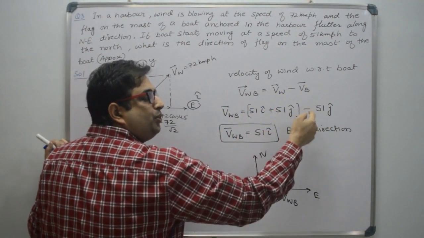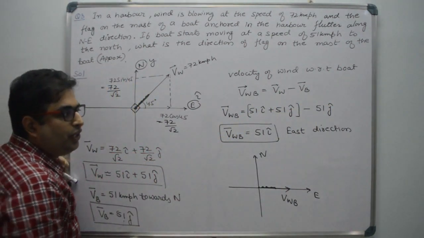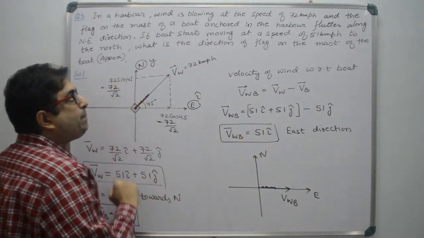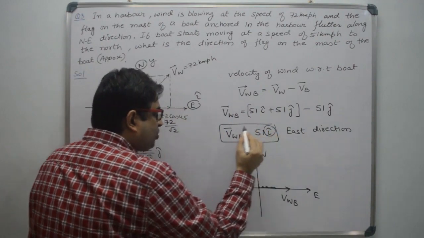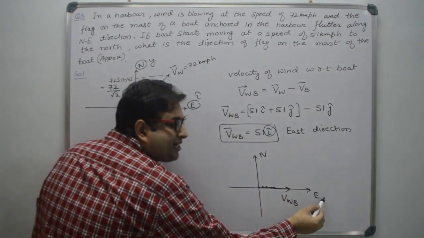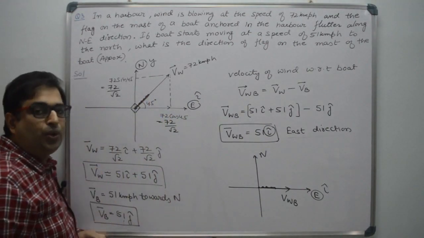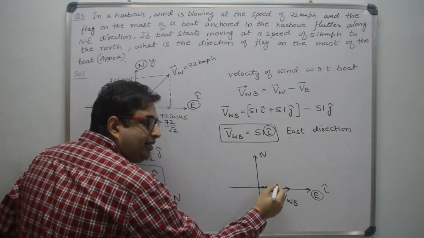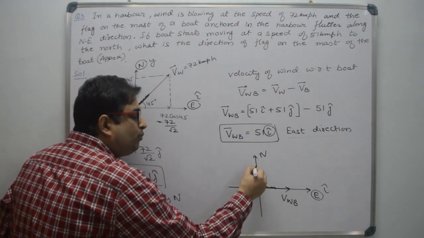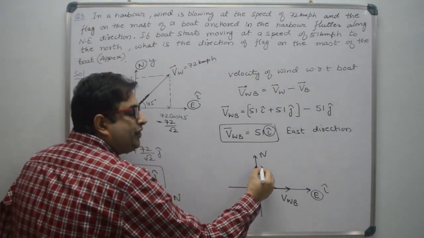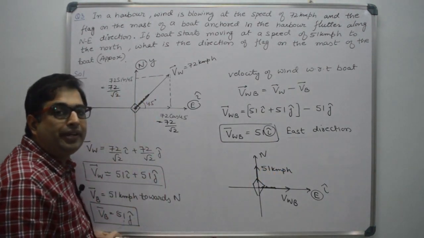This term will cancel out. Then the velocity of wind with respect to the boat will be approximately 51 i cap. So 51 i cap, this i cap shows east direction. Right? It shows east direction. So now the flag will flutter in the direction of east when the boat is moving towards north with speed 51 kilometer per hour. Right?